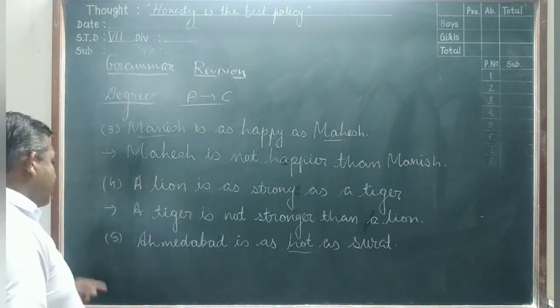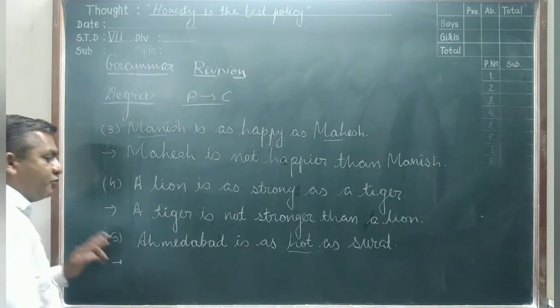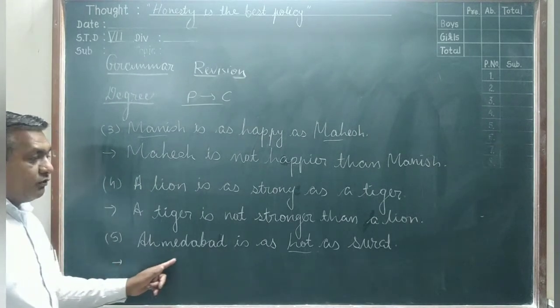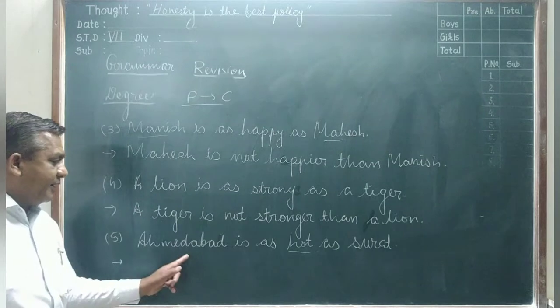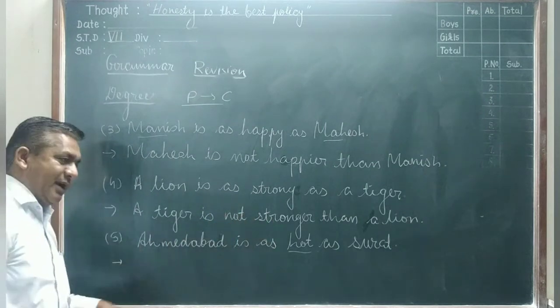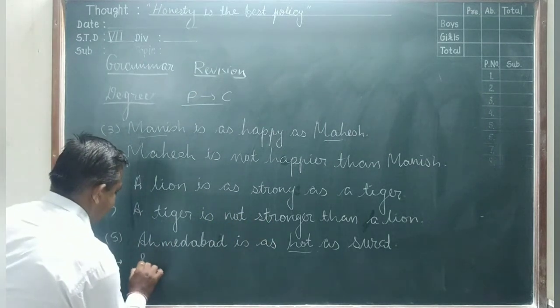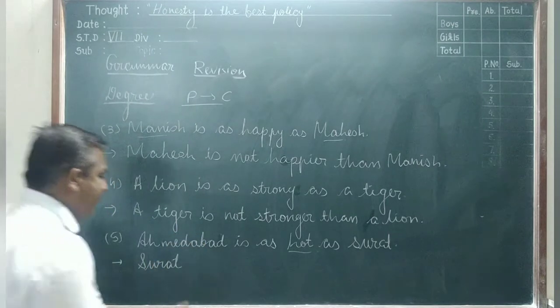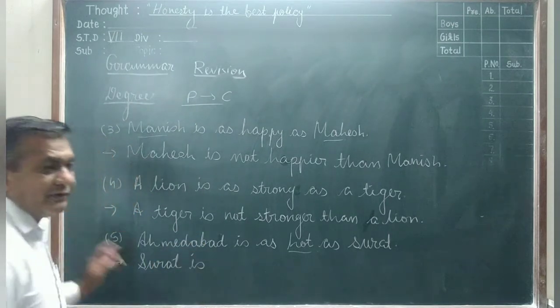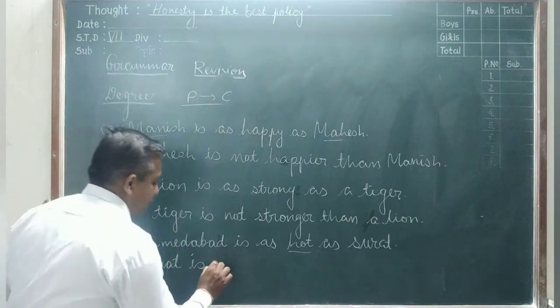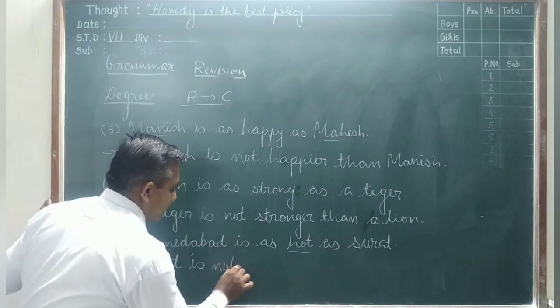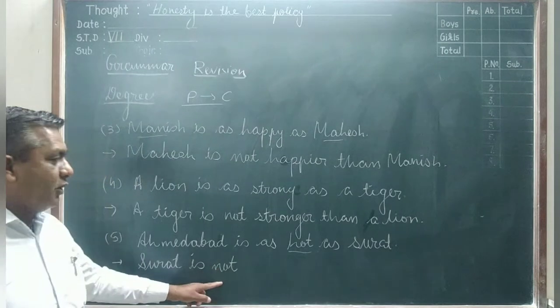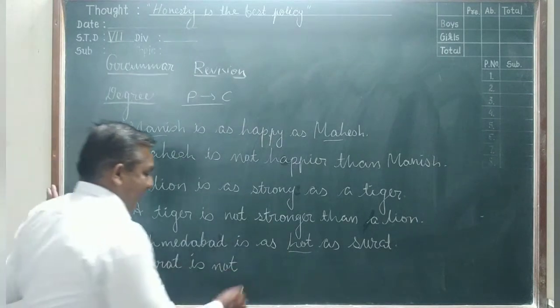Now friends, you change that positivity into comparativity. So what we do first, we change the comparative now. So here Surat and Ahmedabad. So we write first Surat. Surat is affirmative, change into the negative. So you write here not. Surat is not hotter than Ahmedabad.